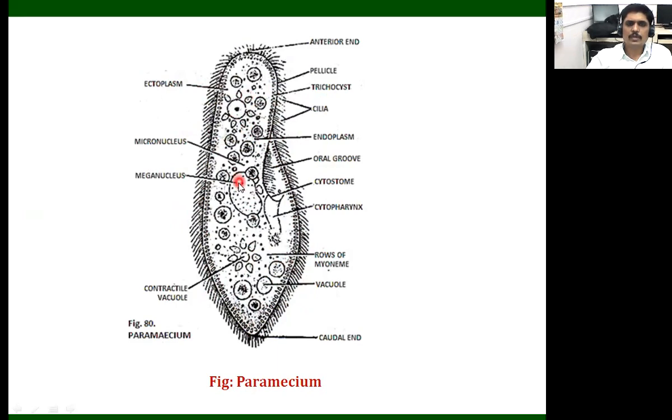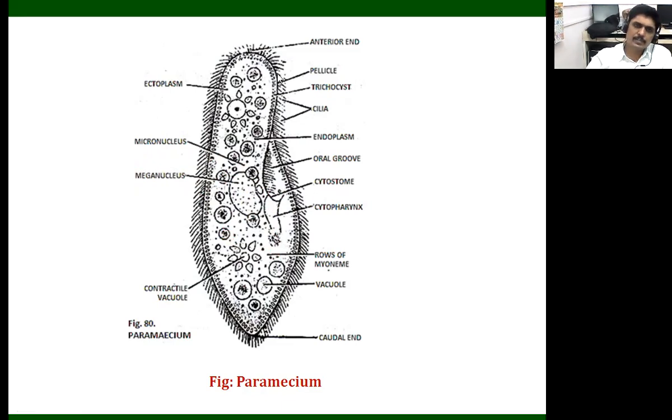Again, when we observe the paramecium, there are two nuclei present. One is larger, which we call the macronucleus. The other is very small and is present in a cavity of the large nucleus. We call it the micronucleus. So, macronucleus and micronucleus.